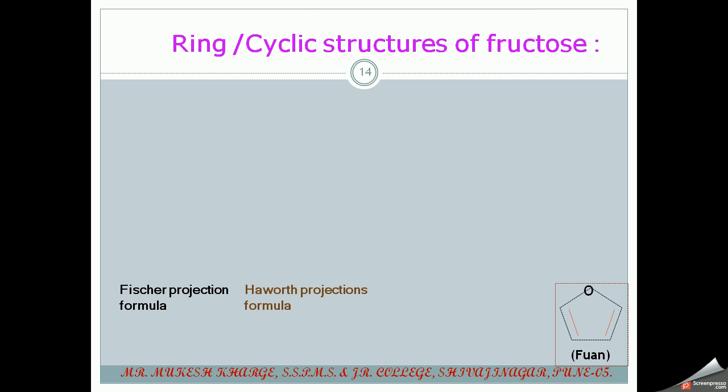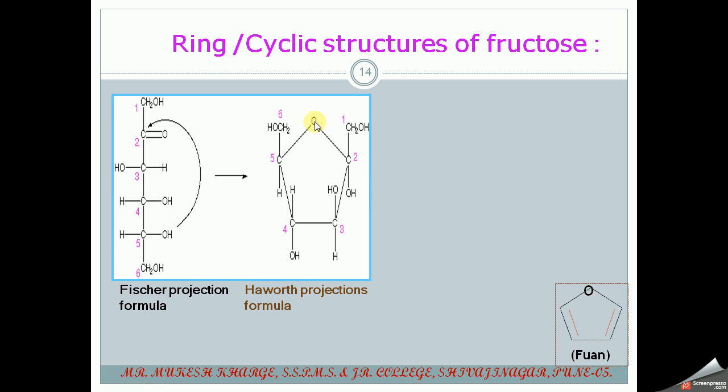Then the ring cyclic structure of fructose. It is similar to the furan ring. It is a heterocyclic 5-member aromatic ring containing one oxygen and 4 carbon. It is aromatic in nature. So the fructose structure in the Fischer projection formula is like this. Here the ketonic group is present on the second carbon, so your fifth hydroxyl group will attack this ketonic carbon, that is the second carbon, and there is a ring between the second carbon and the fifth oxygen.